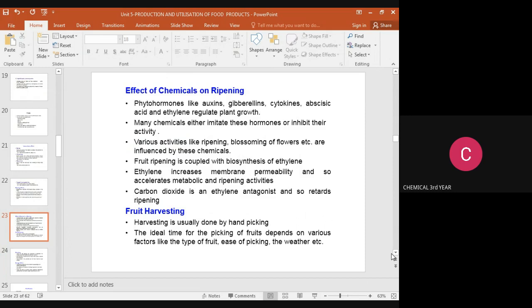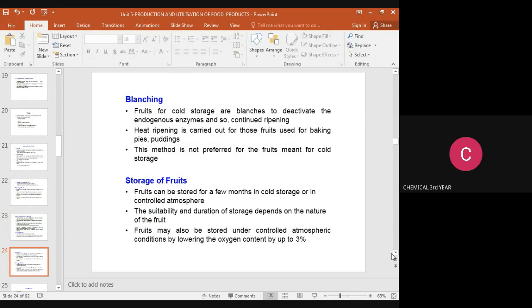Fruit harvesting. Harvesting is usually done by hand picking. The ideal time for the picking of fruits depends upon various factors like type of fruit, ease of picking, the weather, etc. Then blanching, we already discussed blanching means we are just inactivating the native enzymes. Fruits for cold storage are blanched to deactivate the endogenous enzymes and also to stop continued ripening.